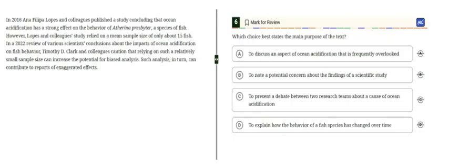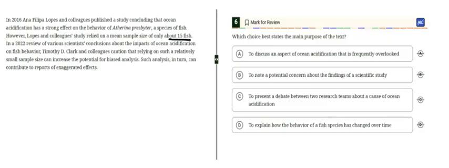The passage says, in 2016, Ana Filipa Lopes and colleagues published a study concluding that ocean acidification has a strong effect on the behavior of AP, a species of fish. However, researchers relied on a mean sample size of only 15 fish.